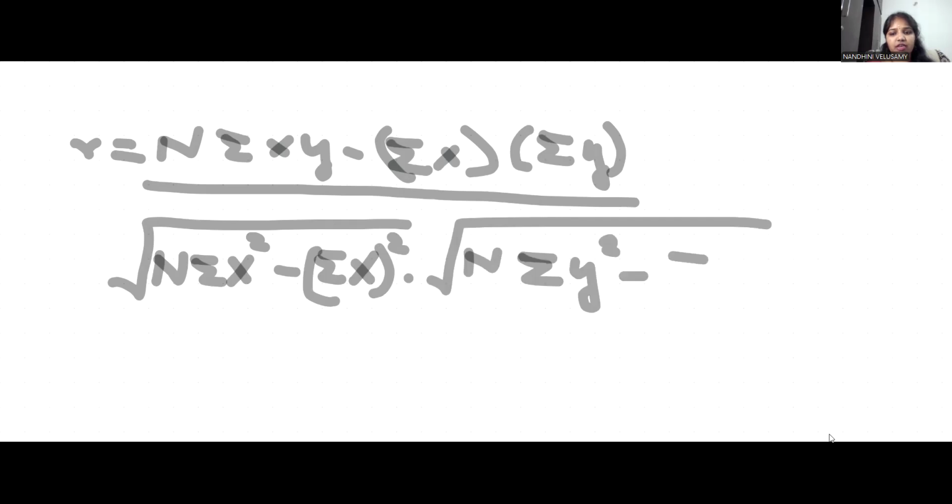That's it. Okay, we'll substitute every term.